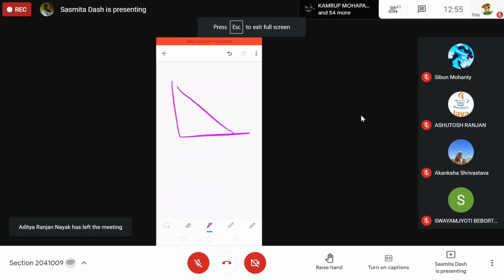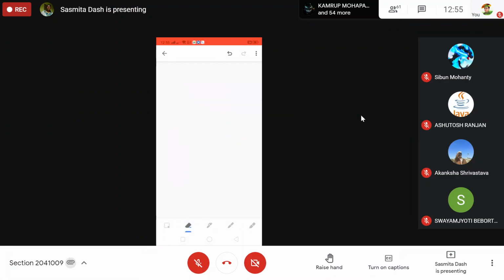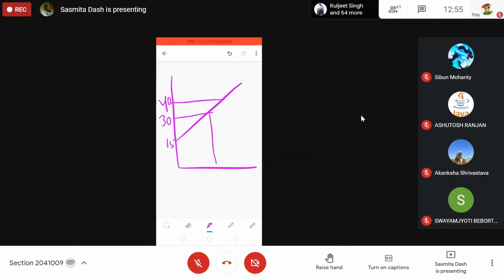If this is the supply curve and your price was 40 rupees, this is your 15, and the price falls to 30, what is the new quantity?